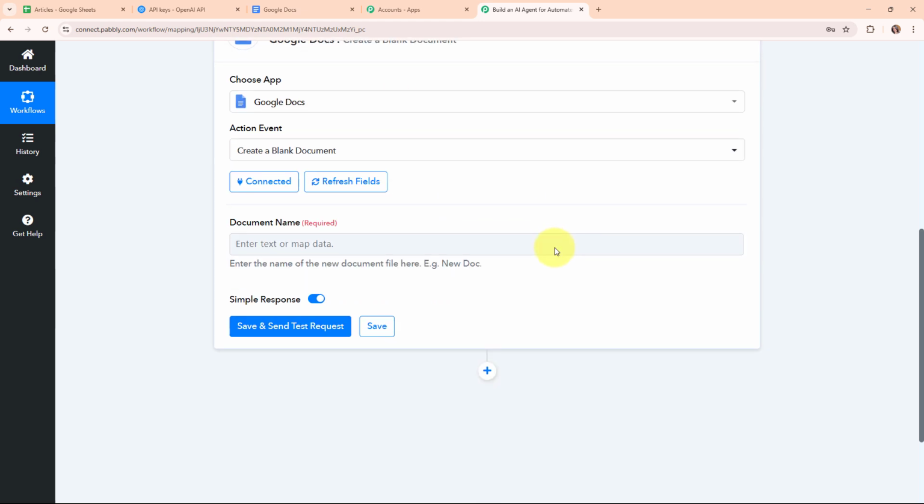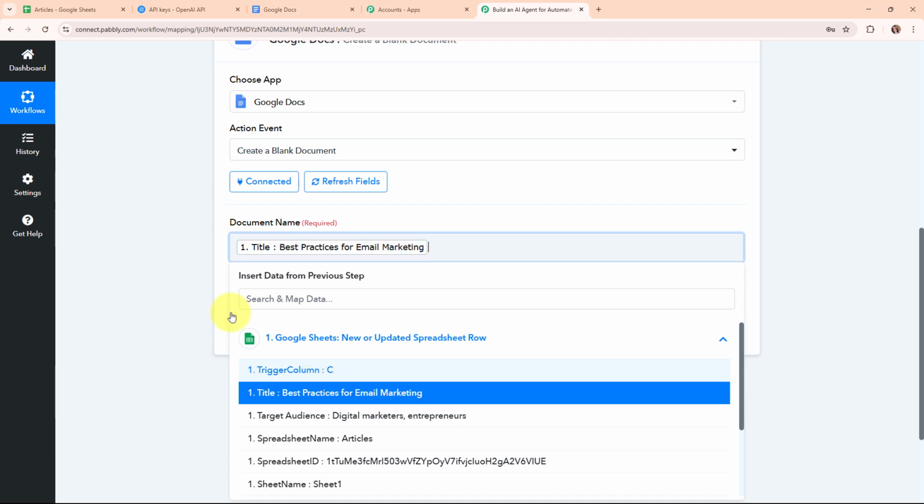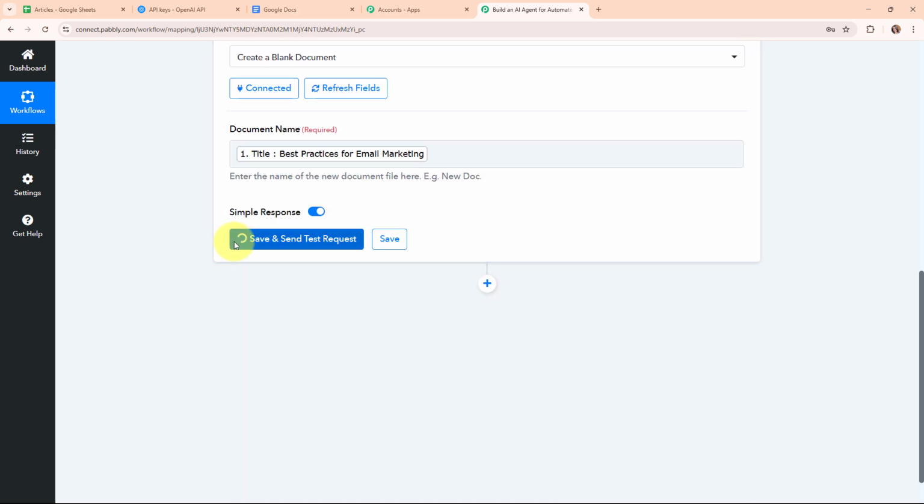So moving forward, here it is asking me to give a name to my document. So here for the document name, I want to give the document name similar to the topic that I have entered in my Google Sheet. So I'm going to map the topic name over here. So this is the topic, and now I have given a name to my document. I'm going to click on the save and send test request given over here.